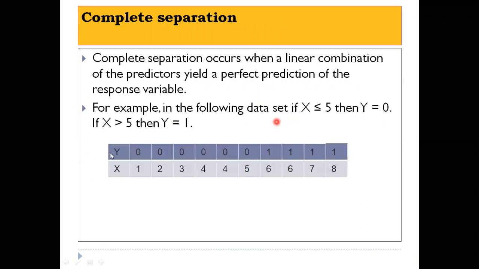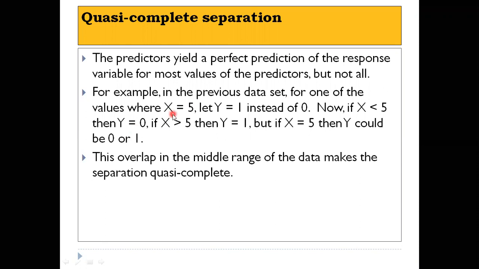See, in the last example, when x is less than or equal to 5, we were getting y equal to 0. Okay, but now we are considering, say, for x equal to 5, we have y equal to 1 instead of 0. Now, if x is less than 5, then y is equal to 0. And if x is greater than 5, then y is equal to 1. But if x is equal to 5, then y could be either 0 or 1. That is not sure. Right? So that's what it actually means.